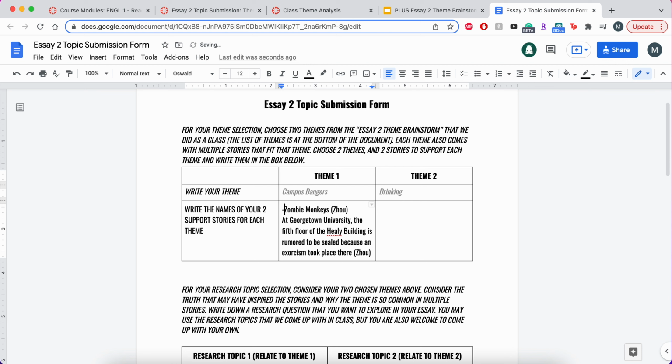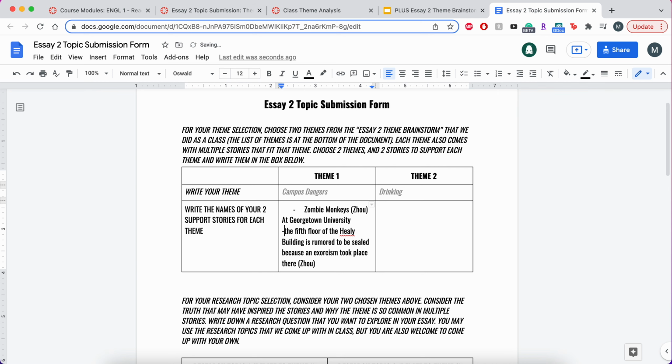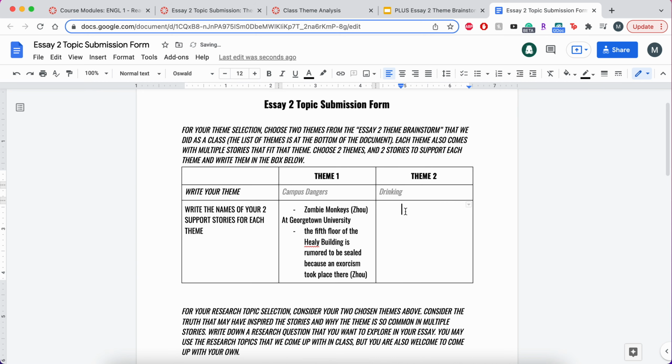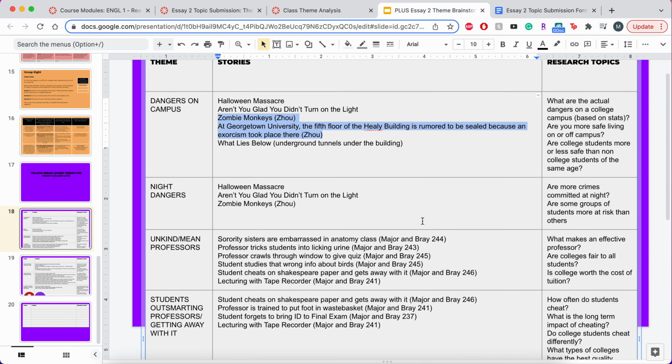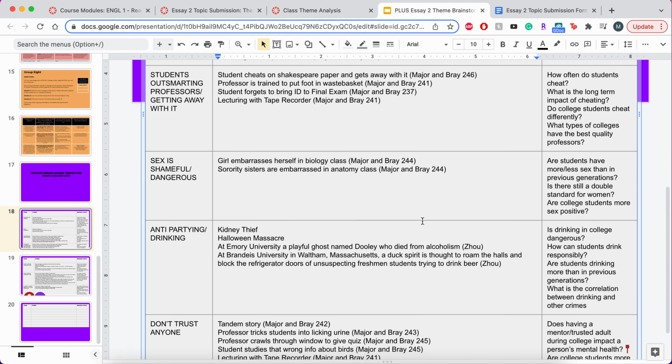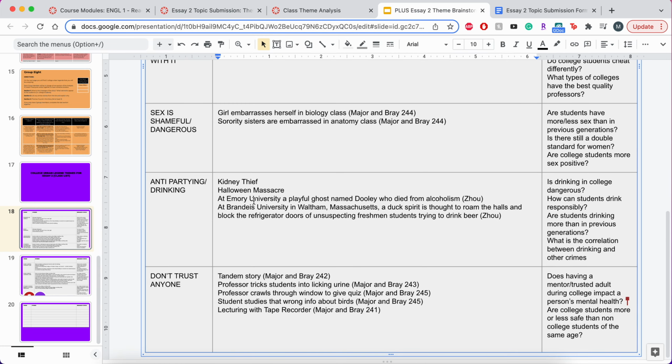And actually, to make this easier, I'm just going to separate them out a bit. There we go. And that one, so that I know those are my two stories. And then for drinking, I'm going to do the same thing. So I'm going to go find the drinking stories. Okay, so anti-partying and drinking.